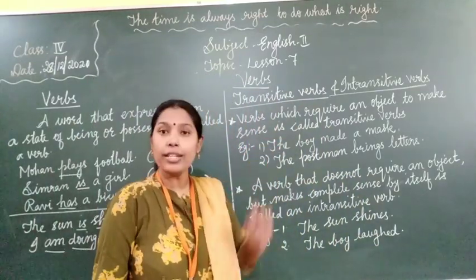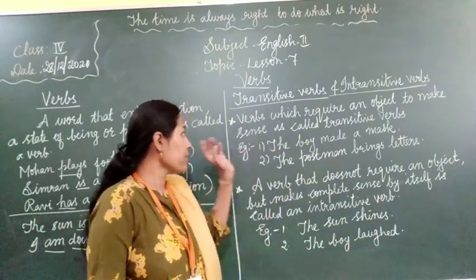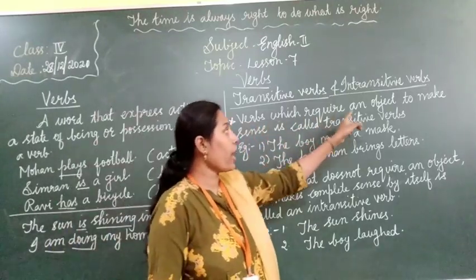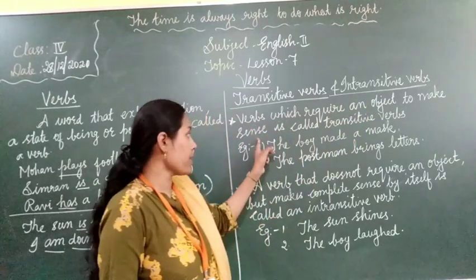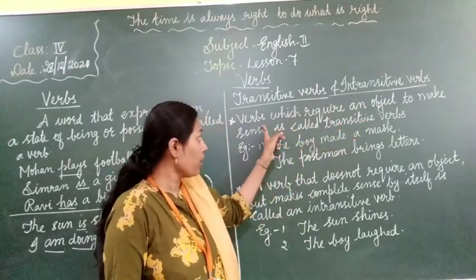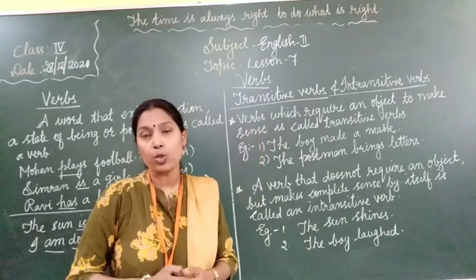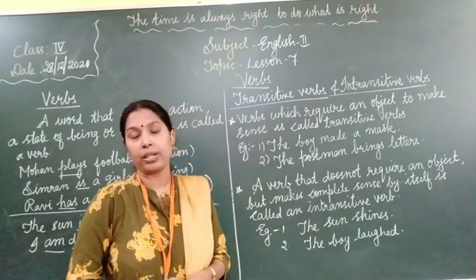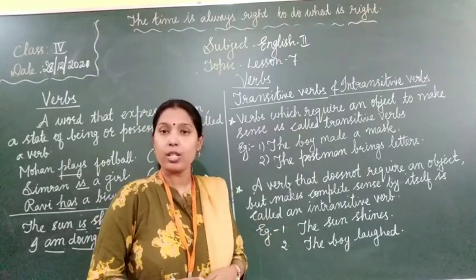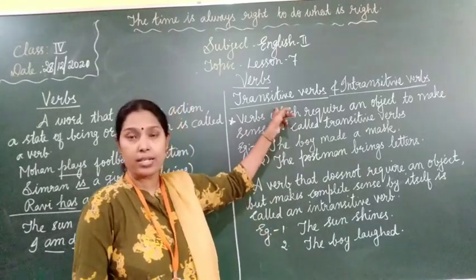Next is transitive verbs and intransitive verbs. Let us see what is transitive verb. Verbs which require an object to make sense are called transitive verbs. Okay? A verb that requires an object to make the sentence complete. Those kinds of verbs are called transitive verbs.